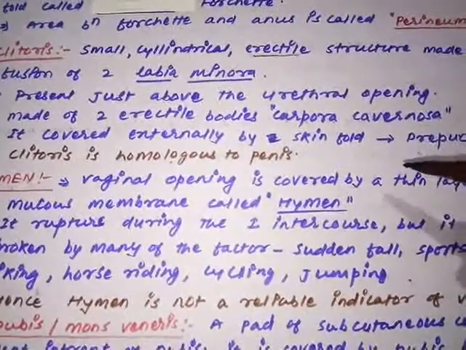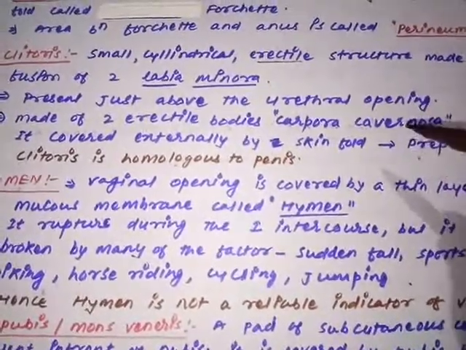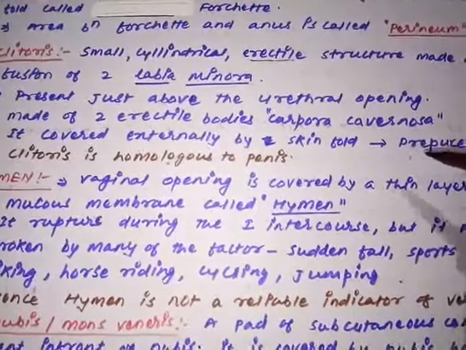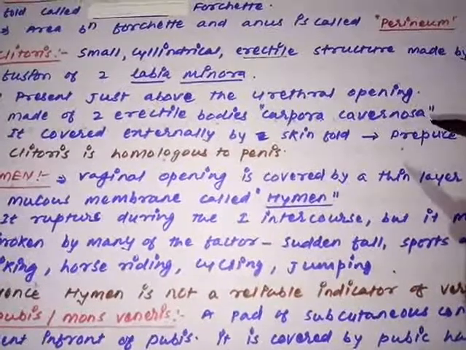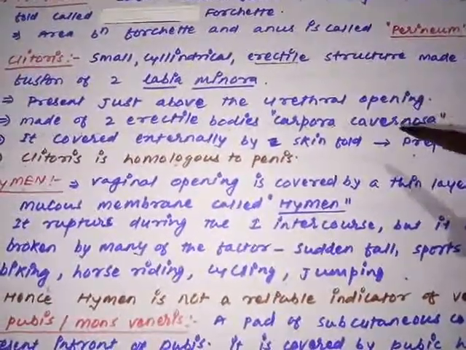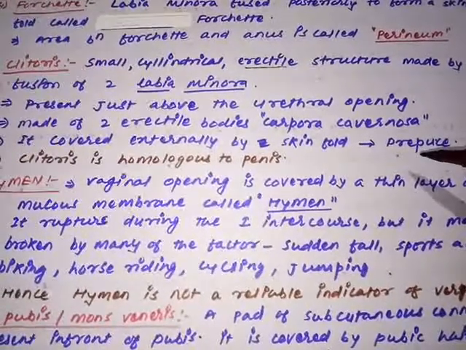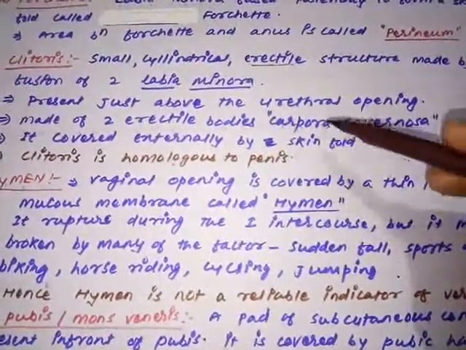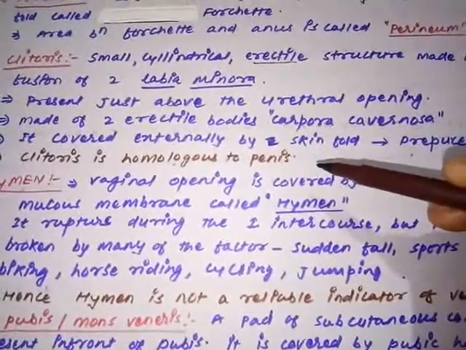And one more similarity is there. The clitoris is covered up at the upper side with a kind of muscular fold that is called the prepuce. Are you getting my point? The prepuce was also the structure present in the penis. So here the clitoris has corpora cavernosa covered externally with the prepuce or skin fold. That is why we can say it is similar to the penis in structure and origin.